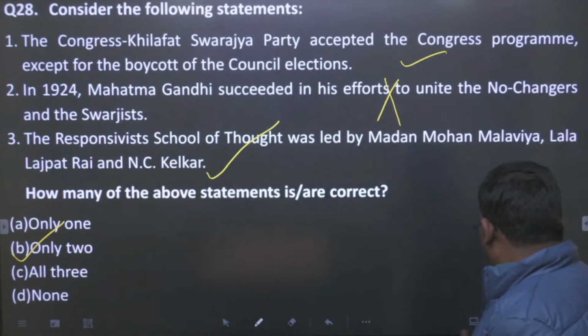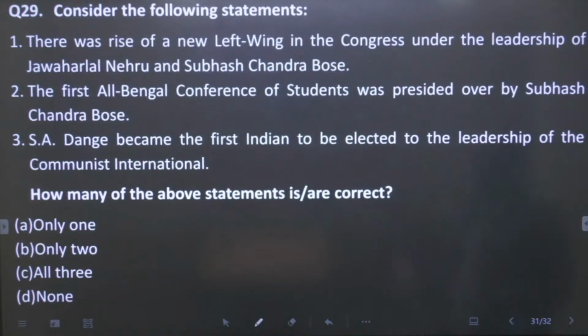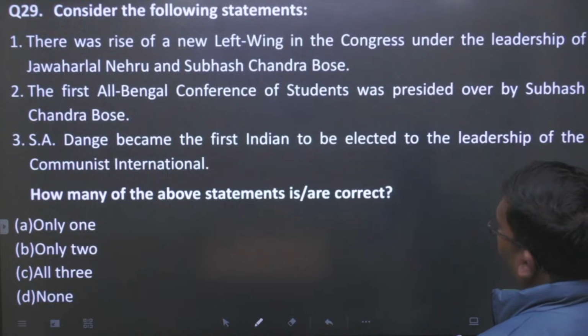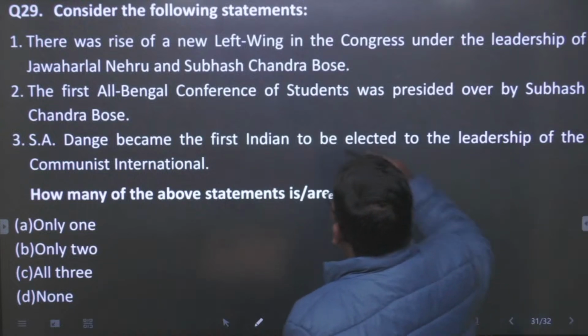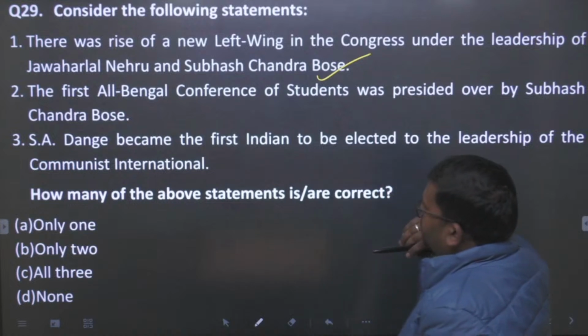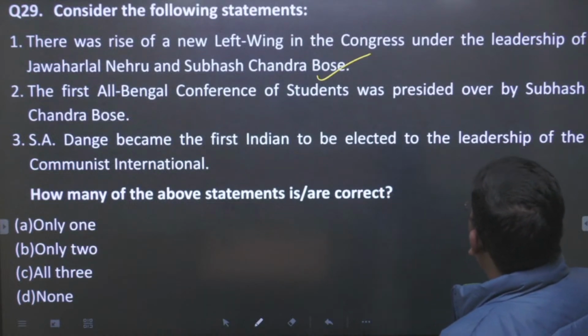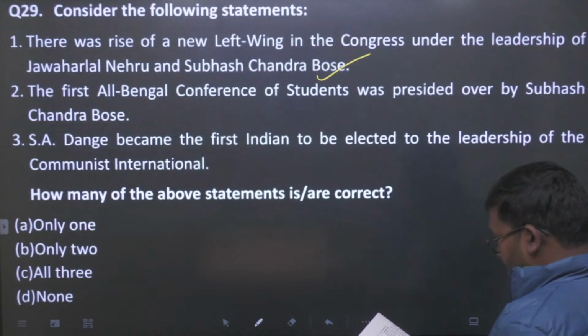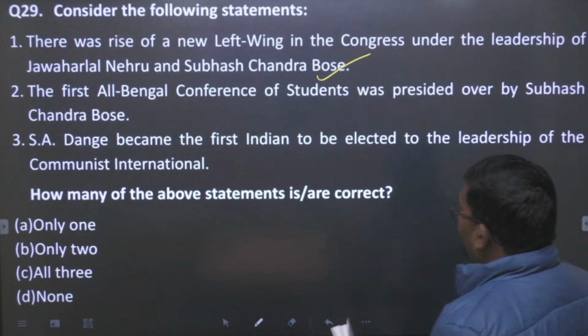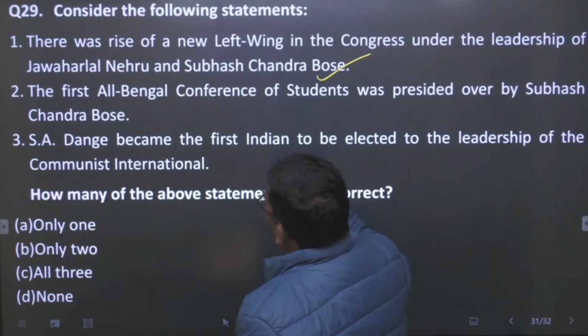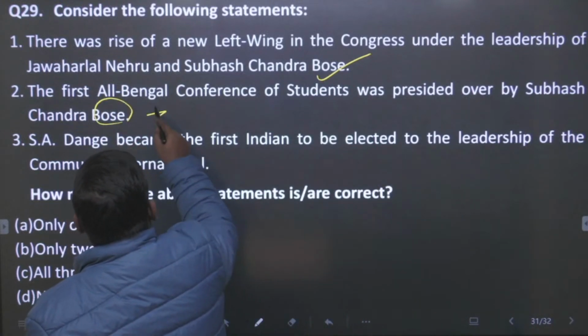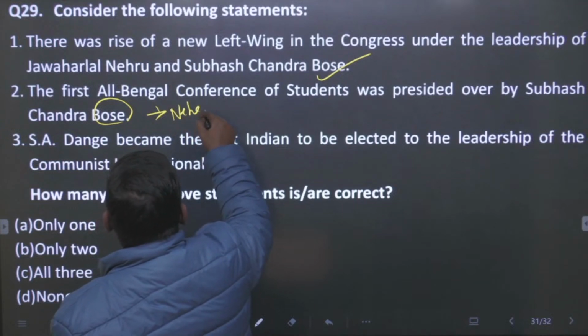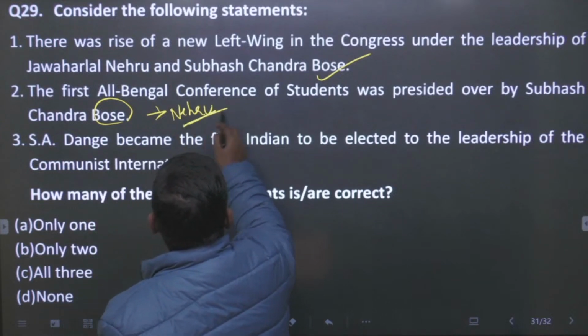Okay, students. So next one, 29. Consider the following statements. There was a rise of a new left wing in the Congress under the leadership of Jawaharlal Nehru and Subhash Chandra Bose. True. The first All Bengal Conference of the Students was presided over by Subhash Chandra Bose. So this statement is false, because it was presided over not by Bose but by Nehru.